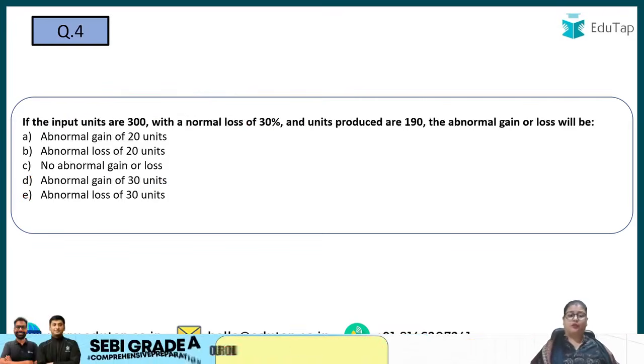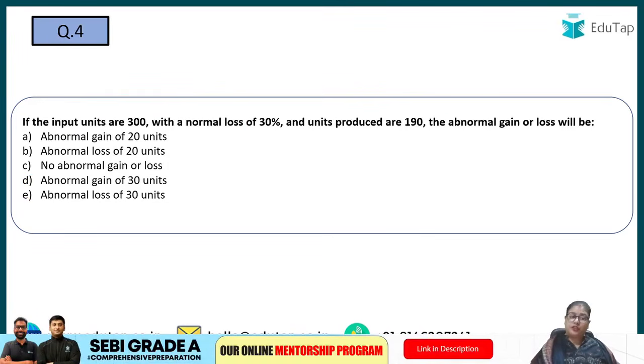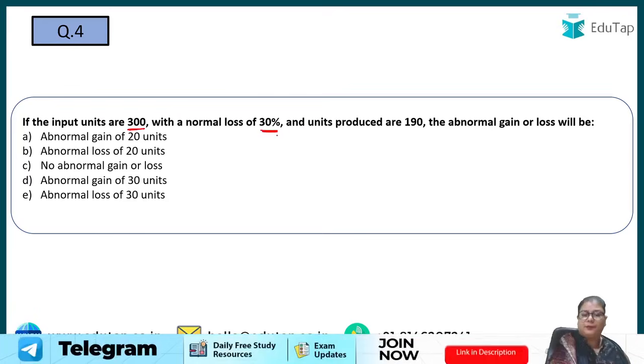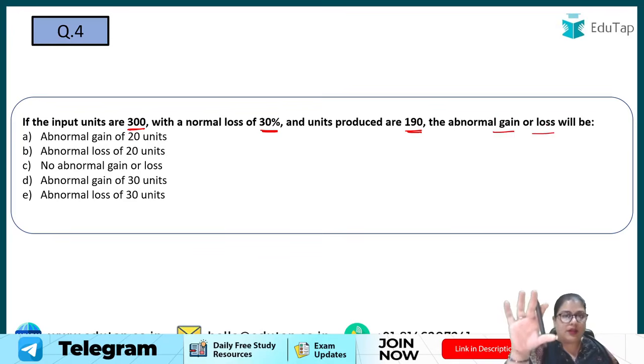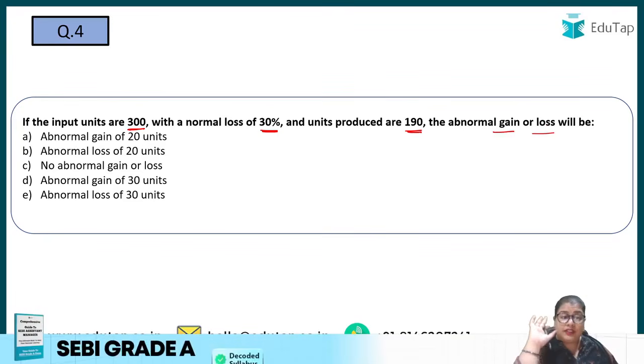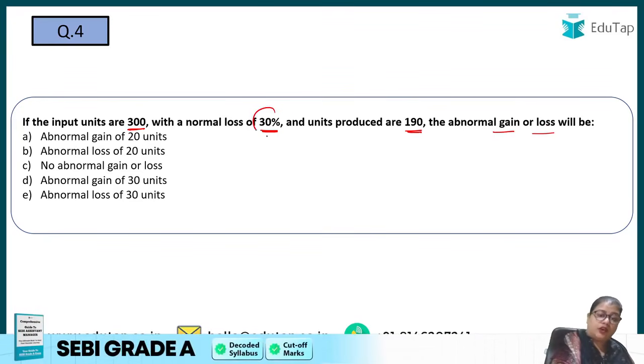Coming to question number 4, if the input units are 300, with a normal loss of 30% and the units produced are 190, then there will be abnormal gain or loss. Now again, pause this video, try to calculate and then come back to the solution. Input units are 300. There is a normal loss of 30%.